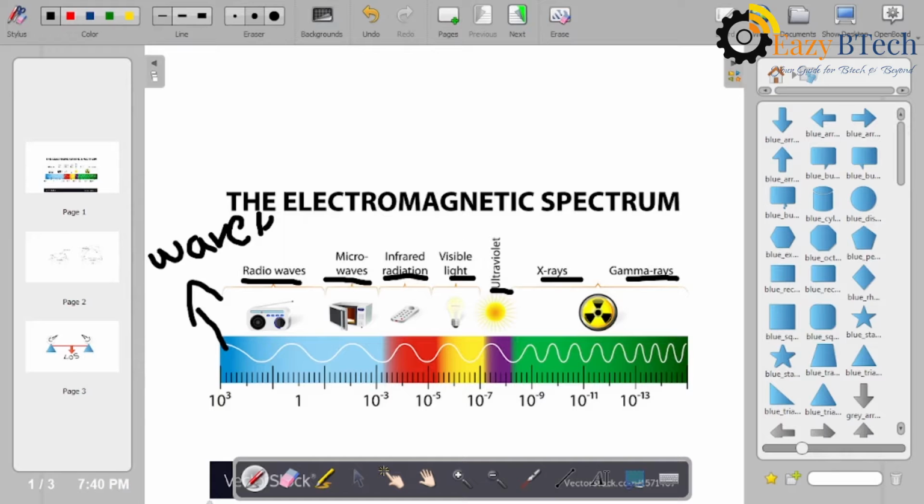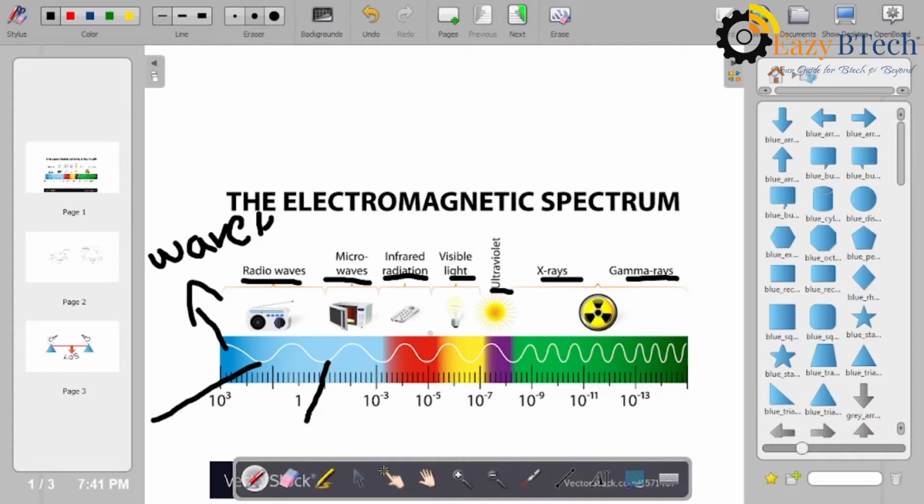See here, in radio waves the wavelength is of one type. In microwaves, the wavelength is of another type, then infrared. While going through the different types of waves, the wavelength is minimized in size. This is the actual electromagnetic spectrum.